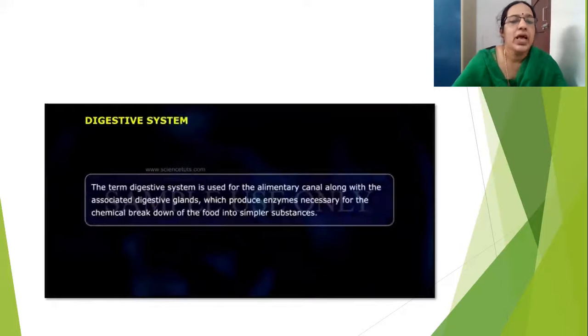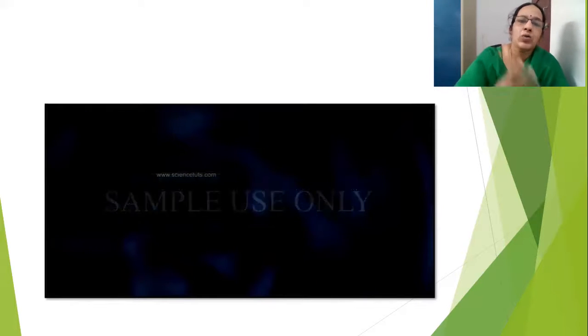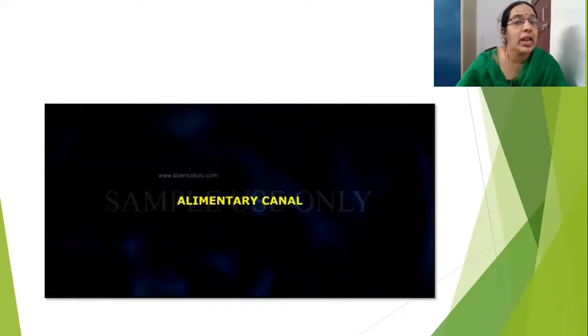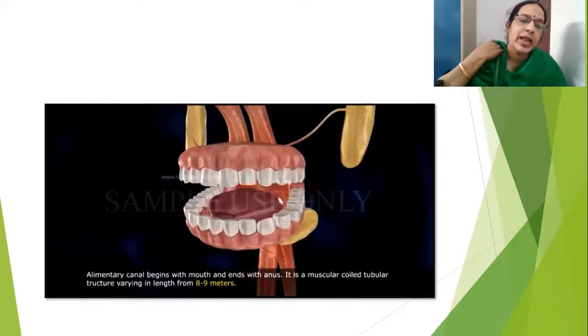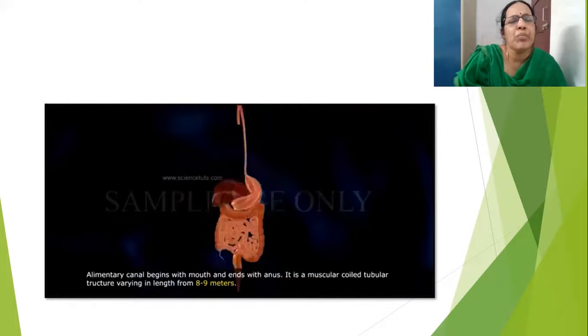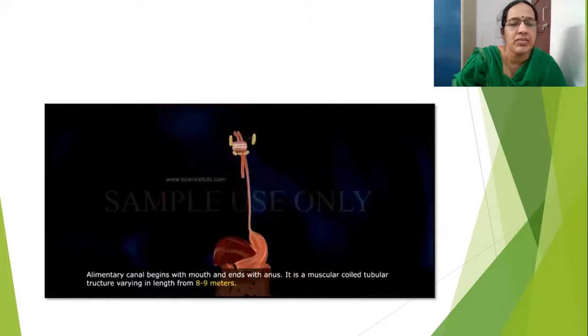What are the methods? The term digestive system is used for the alimentary canal along with the associated digestive glands, which produce enzymes necessary for the chemical breakdown of the food into simple substances. So in each step, what are the enzymes taking place? How the digested food is reaching, we are going to see. Alimentary canal begins with the mouth and ends with the anus. It's a muscular coiled tubular structure varying in length, 8 to 9 meters.